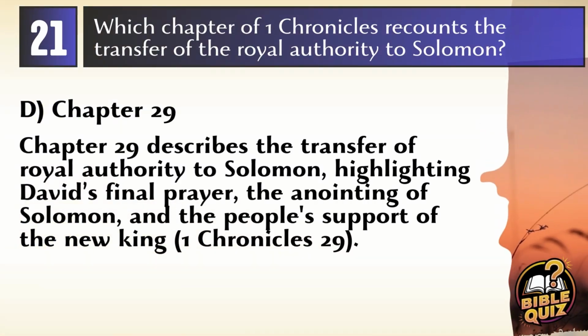Answer: D. Chapter 29. Chapter 29 of 1 Chronicles describes the transfer of royal authority to Solomon, detailing David's public prayer, his collection of contributions for the temple, and the formal recognition of Solomon as king, which emphasizes the seamless transition of power and the continuity of divine favor.